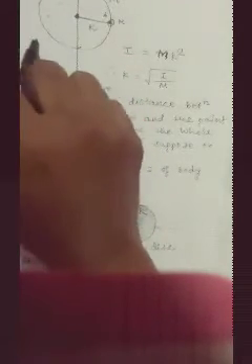By adding the moment of inertia of every particle about the same axis of rotation. That is summation m_i r_i square, where r is the distance of these particles from the axis of rotation and small m is the mass of these particles.